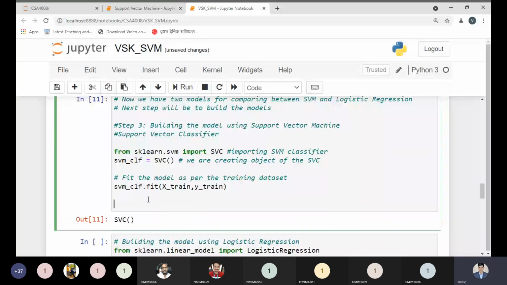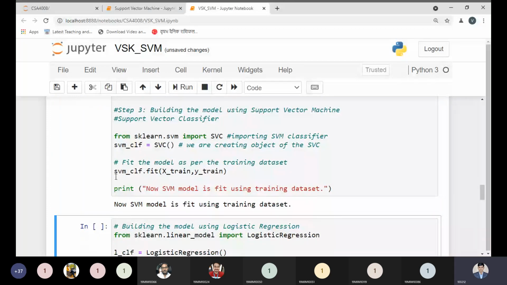In front of you we can write like this so you will be able to understand. Print: SVM model is fit using training data set.